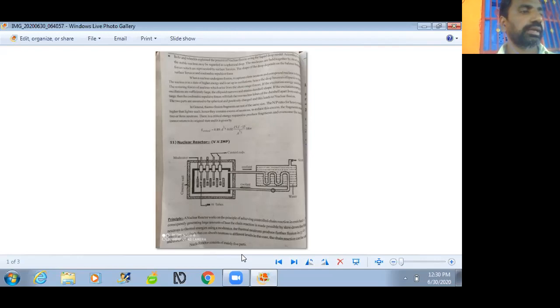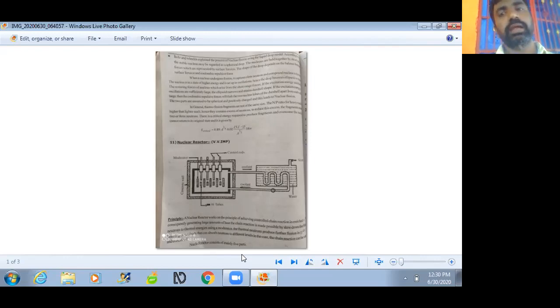The nuclear reactor is used for generating electricity. We saw the block diagram of a nuclear reactor and its main parts: moderator, control rods, shielding and coolant.